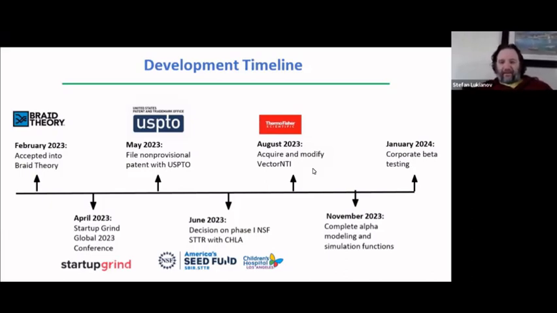And then finally, we hope to complete the alpha. This is a little bit in contradiction to a previous slide, but complete the alpha and then start doing corporate beta testing with potential customers by 2024 to basically develop this entirely with resources from the companies we'd sell it to via B2B SaaS.